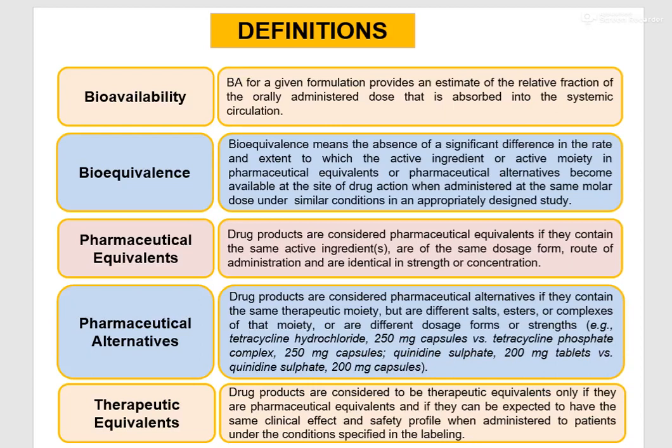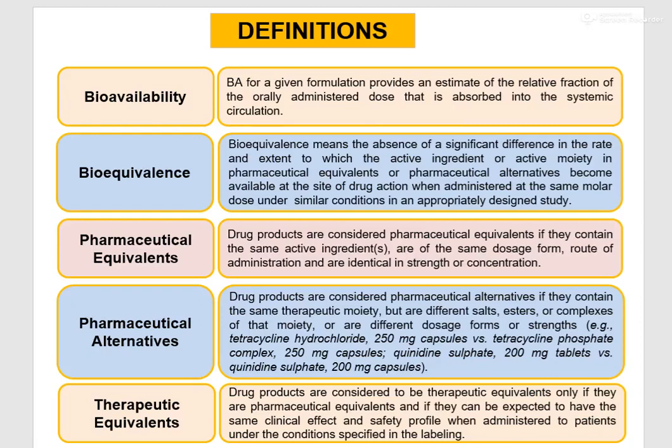Here, what is the difference? The difference is the salt form is different. One is tetracycline hydrochloride and another is tetracycline phosphate complex. And both are available in capsule having the same strength of API, but they are known as pharmaceutical alternatives.